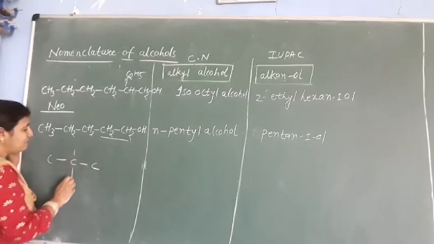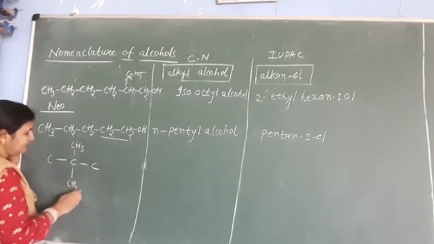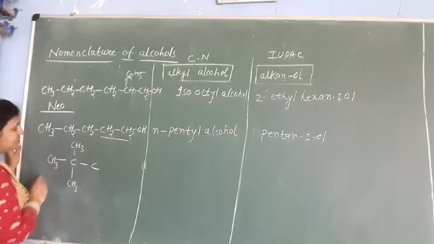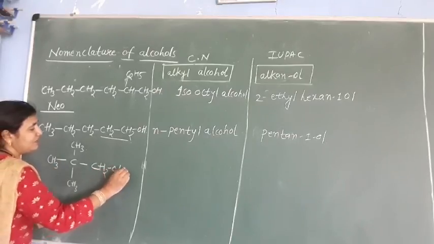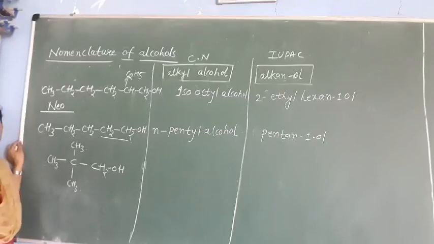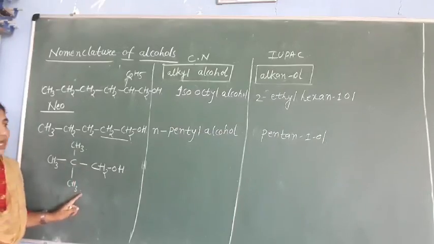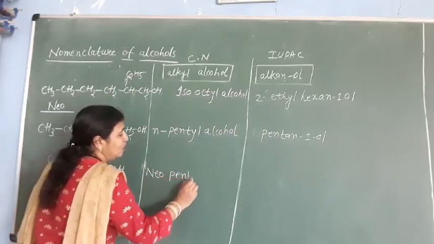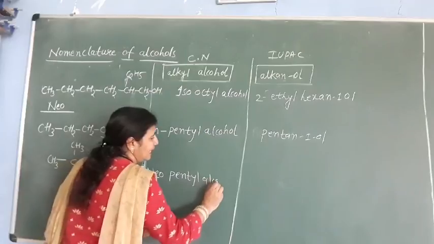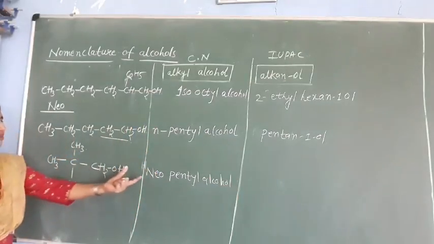Here we have to attach 2 methyl groups, this is a methyl group, this is a methyl group, here also CH3. And to this carbon just add your CH2OH. So this is called neopentyl alcohol.